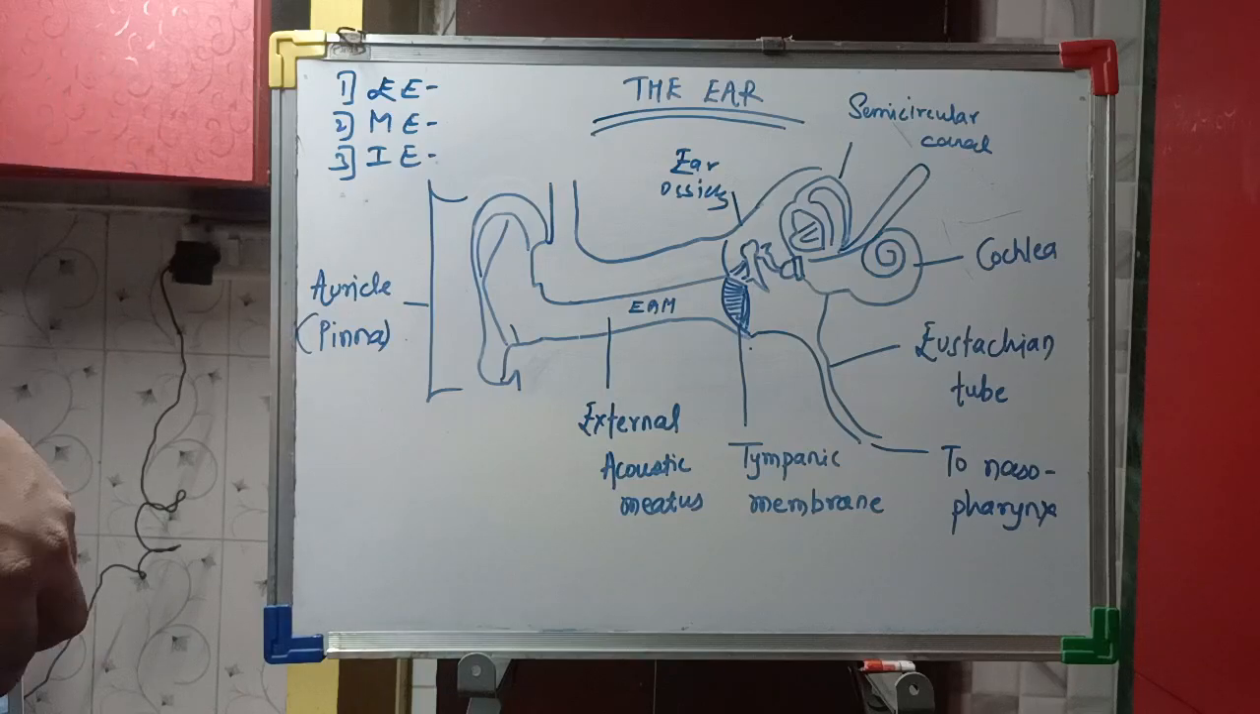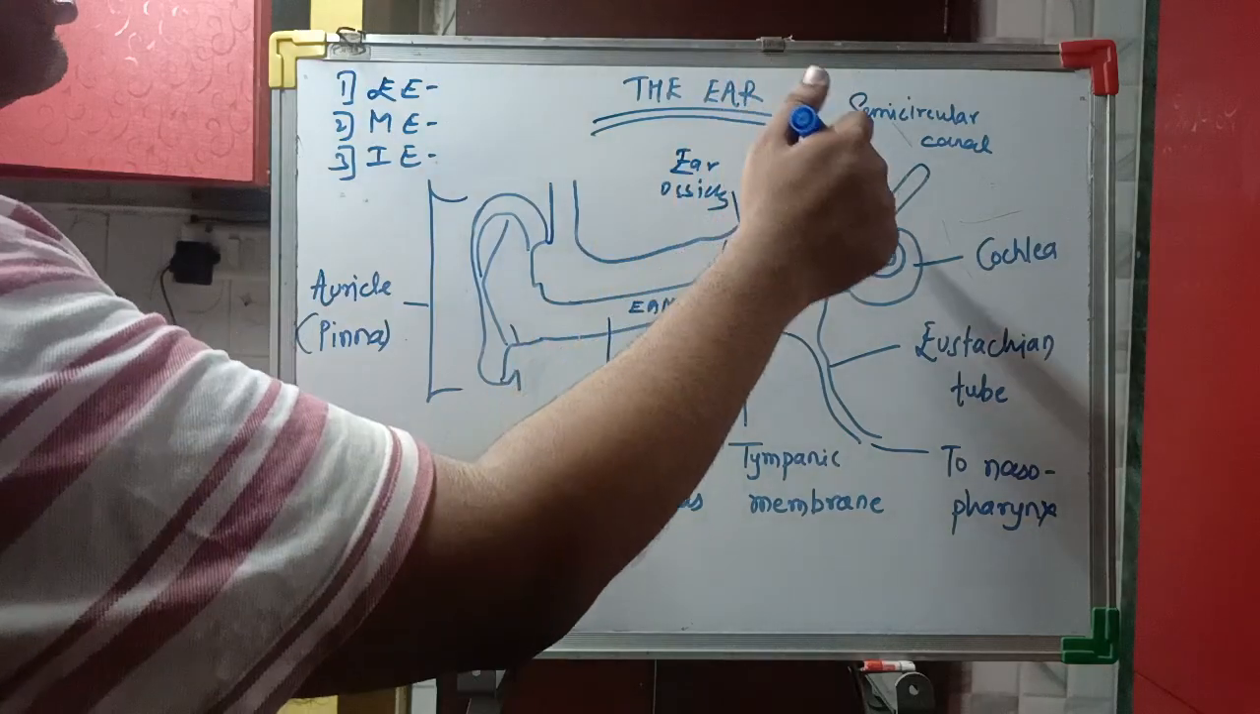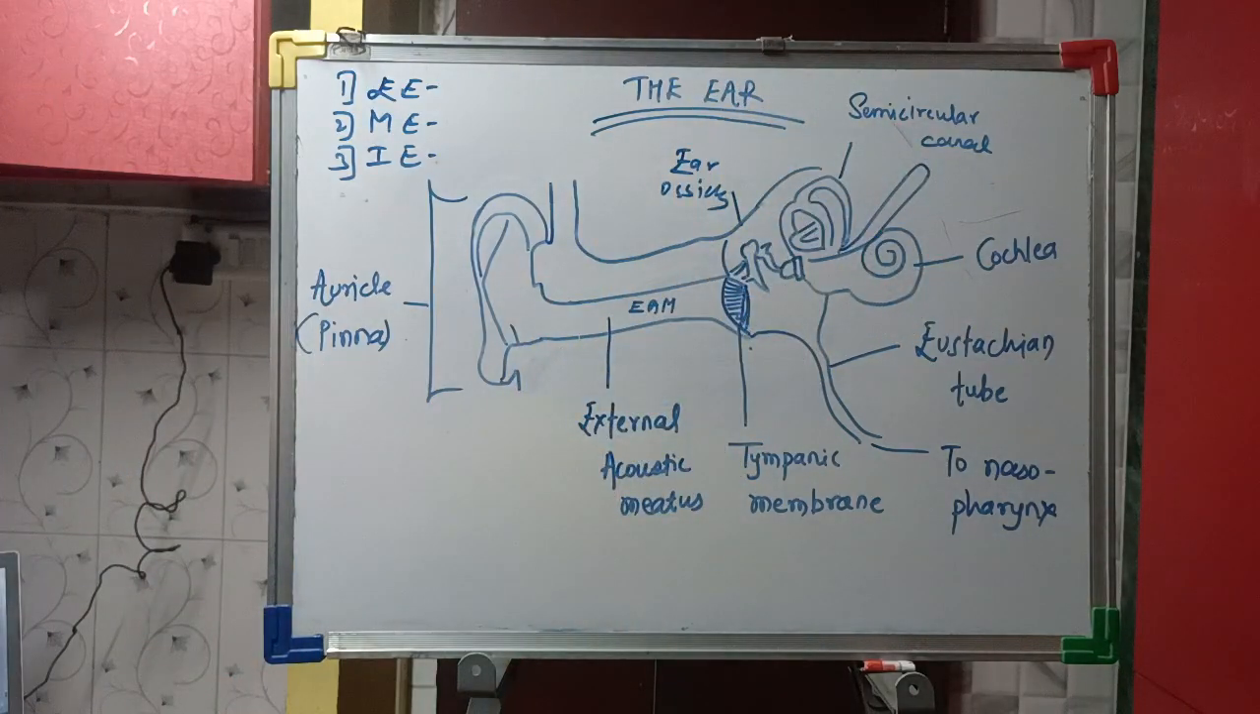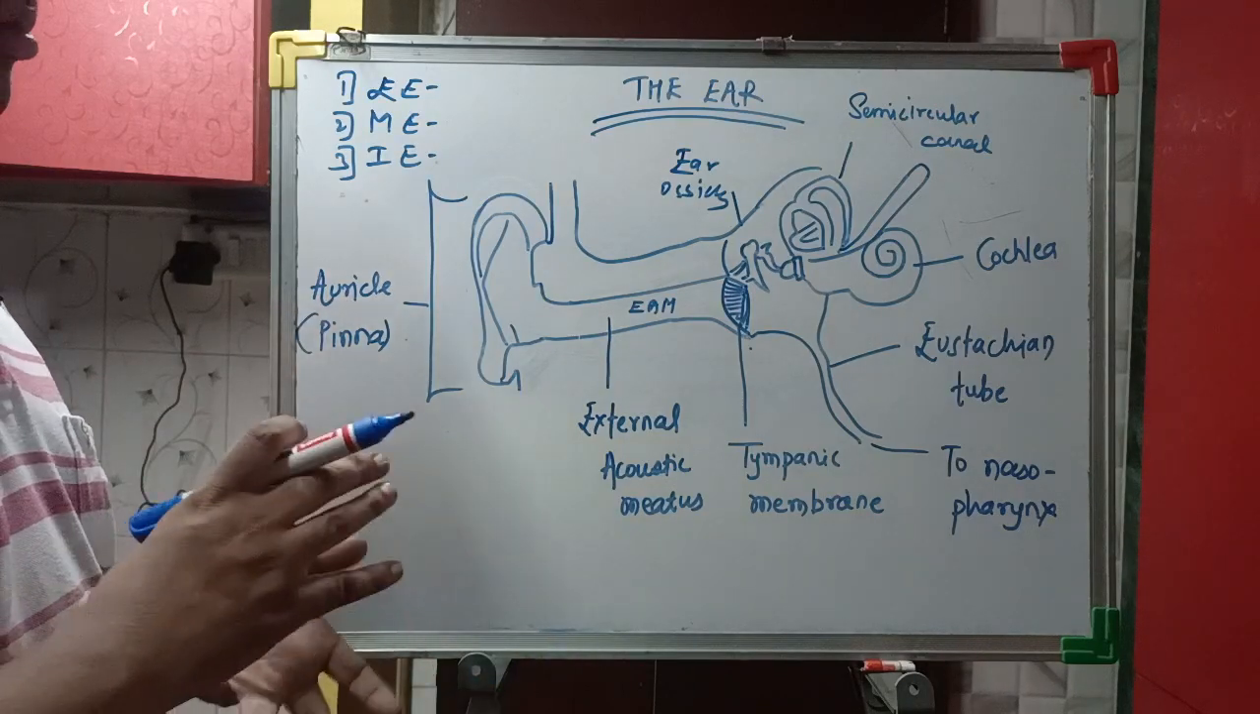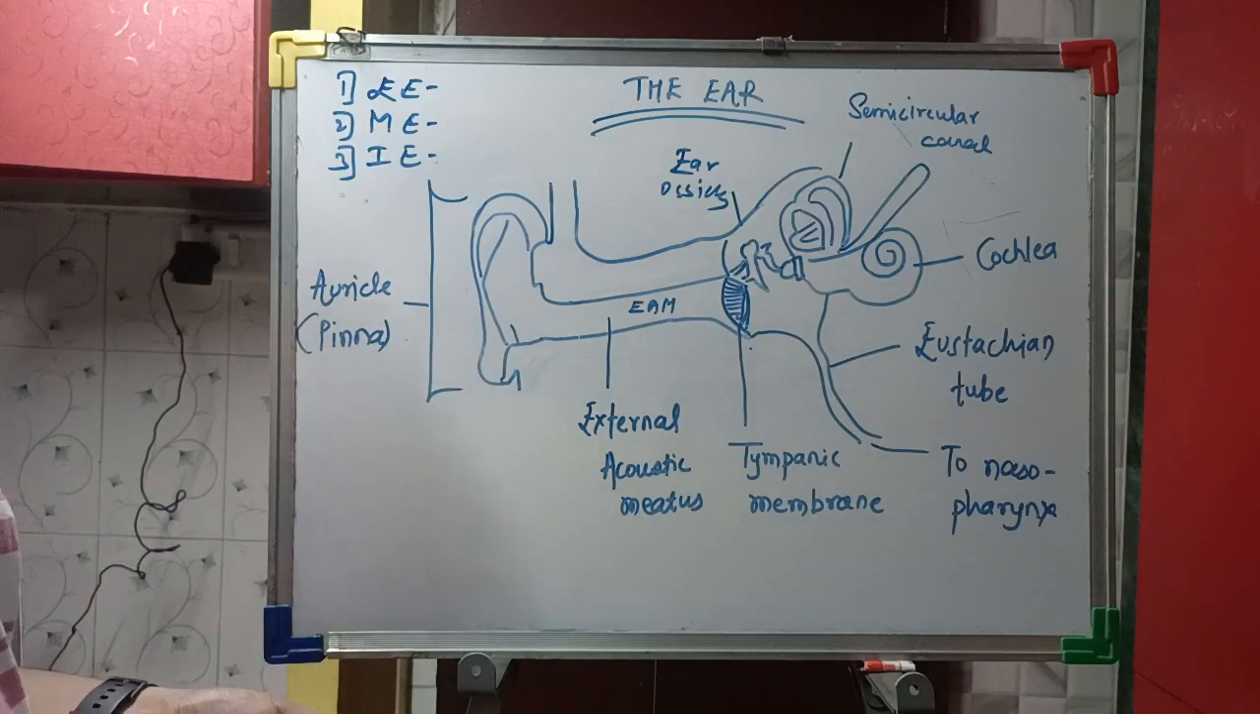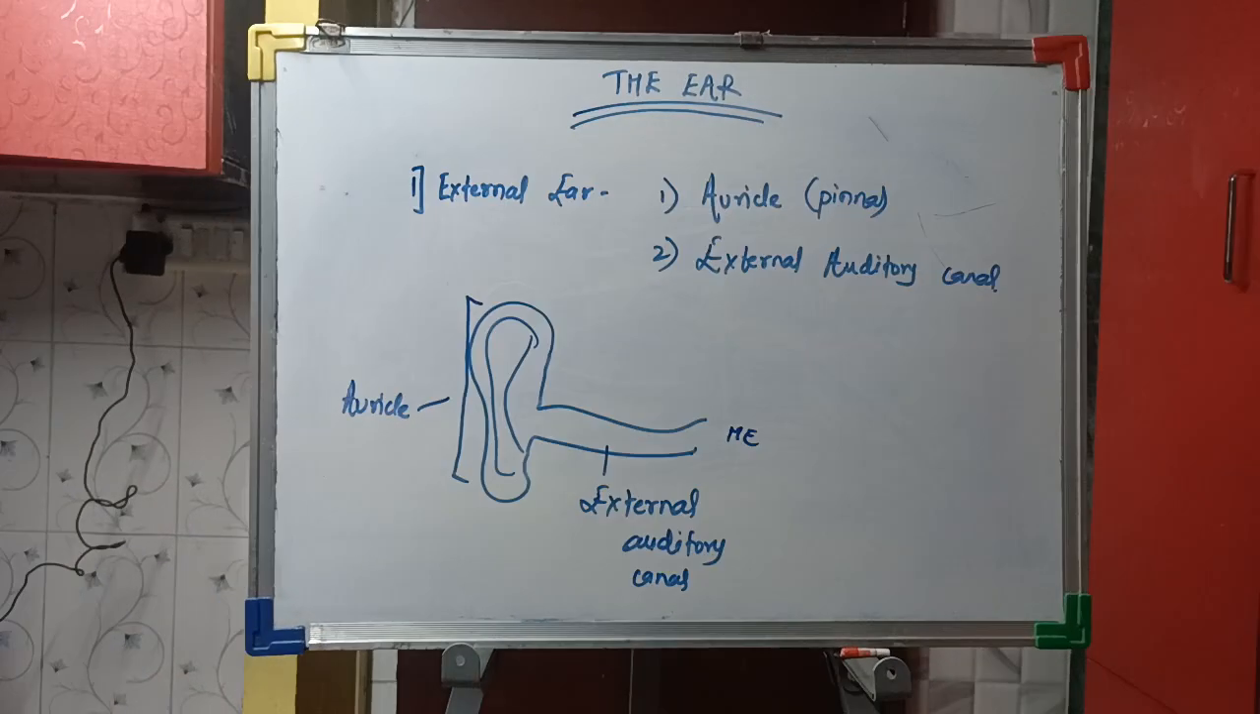Then we will see the internal ear. The internal ear consists of the bony labyrinth and the membranous labyrinth. It also consists of the semicircular canal and the cochlea. Then we will also see the physiology of the ear. So this is the normal introductory part regarding the ear. Now we will see the parts of the ear.